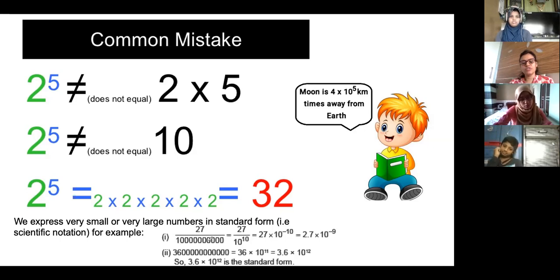Okay. Now suppose this, can you see this question, 10 to the power 10? How many zeros are there? 1, 2, 3, 4, 5, 6, 7, 8, 9, 10. So 10 zeros, that means 10 multiplied 10 times, 10 into 10 into 10 into 10. If you multiply 10 ten times, you will get 10 zeros. Okay. If you multiply 10 two times, 10 into 10, how many zeros are you getting? 10 into 10 is what, Amina? 100. 2 zeros with it. Amina, just tell me 10 into 10 into 10, what is the answer?